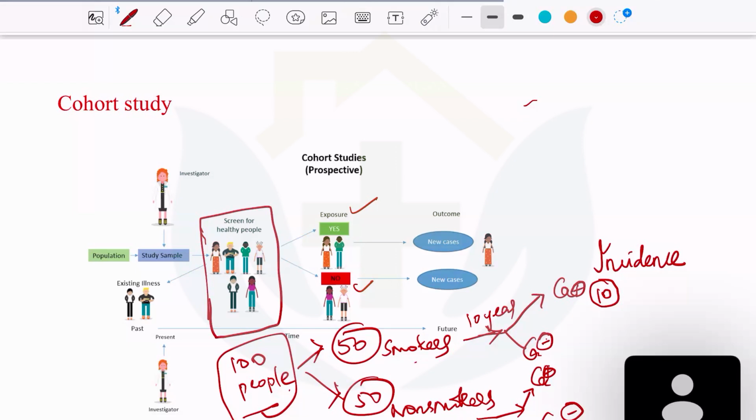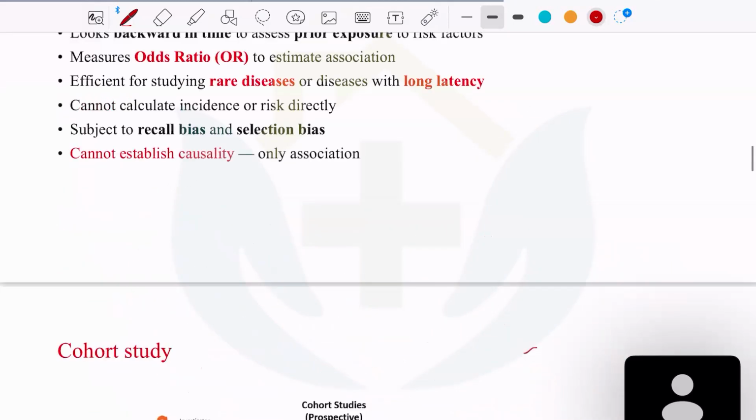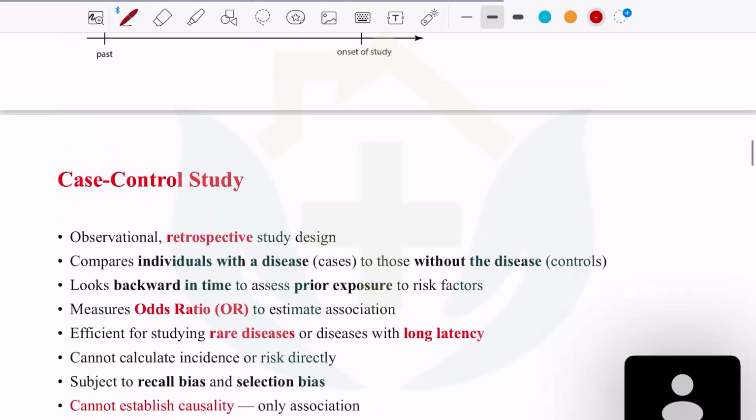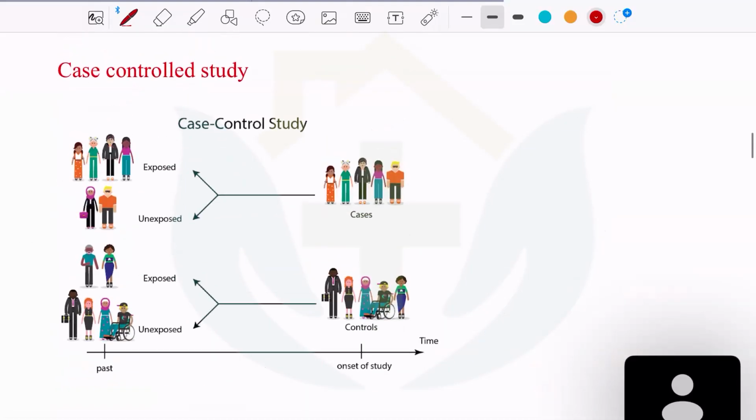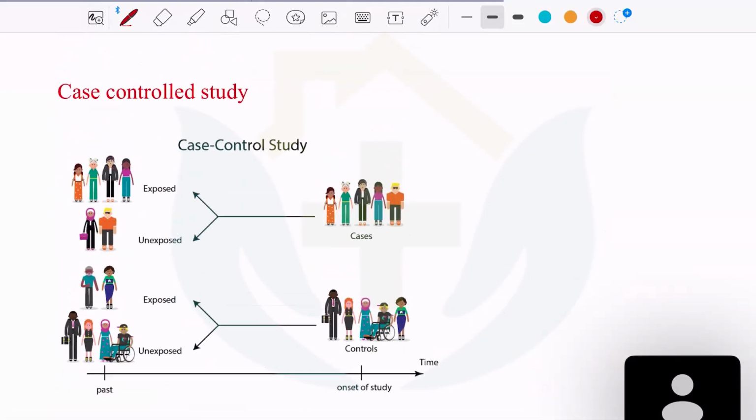Then there is something called a case control study. What is the difference between a cohort and a case control? In a case control study, let us assume that you are working in a hospital. Some mesothelioma patients are coming to you. Let us assume there are 10 mesothelioma patients who have come to you. You want to know the cause of these mesotheliomas, and you know that this disorder is very rare.